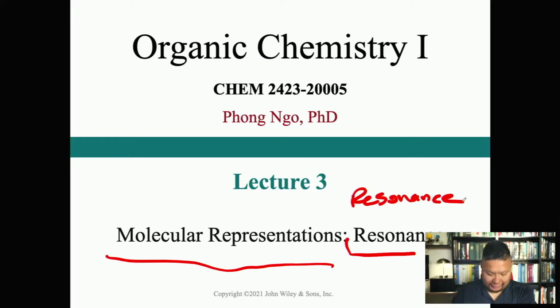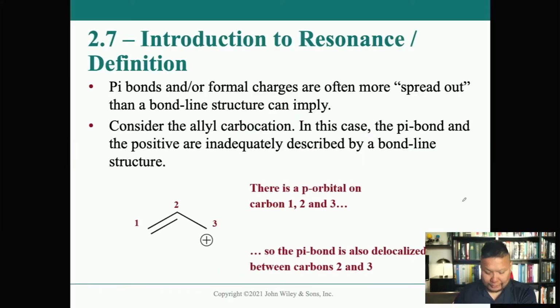There we go, resonance. All right, so what exactly is resonance? Well, I want you to take a look at this allyl carbocation right here. You notice that when we draw this allyl carbocation, we have a double bond there, or a pi bond there, and a plus charge there for the carbocation part.